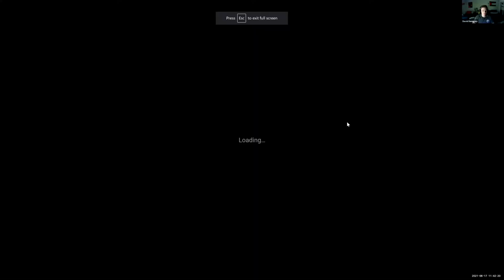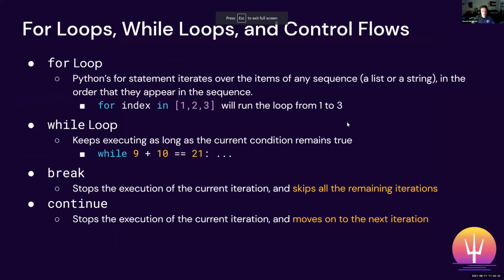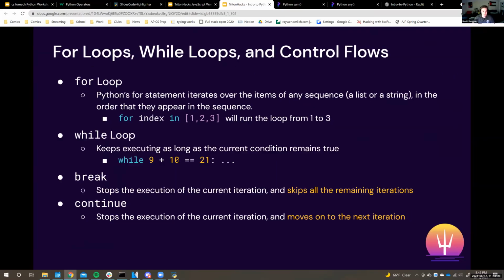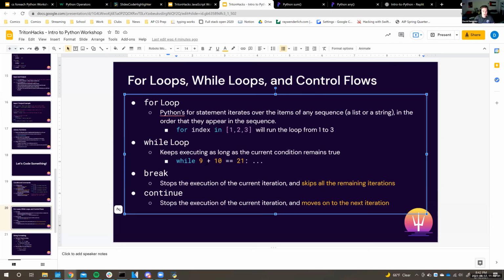Cool. So next up, it's important you know about while loops. So this keeps executing as long as the current condition remains true. So for example, while 9 plus 10 is equal to 21. Well, this while loop's never going to execute because 9 plus 10 is unfortunately not equal to 21.